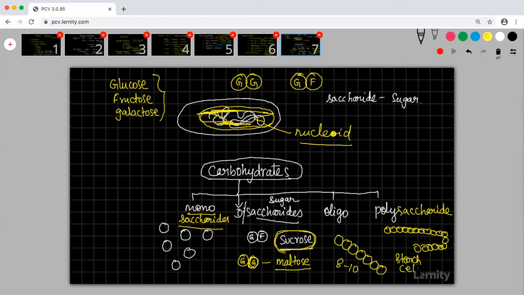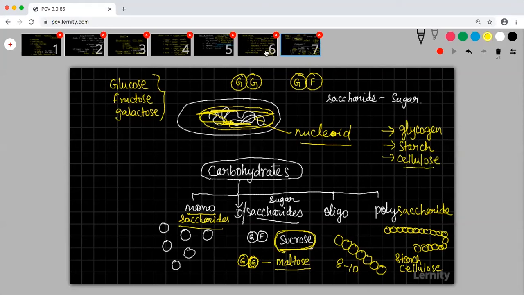Your cellulose is a polysaccharide. Glycogen in human beings is a long chain of glucose, that is a polysaccharide. Starch is present in plants as a storage unit, so it is a polysaccharide. Cellulose is found in plant cells, so it is a polysaccharide.